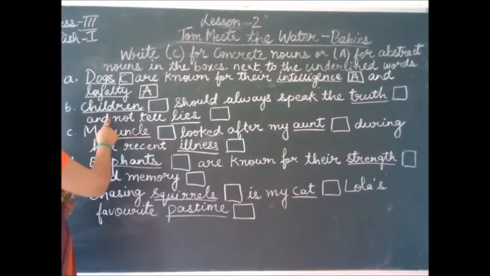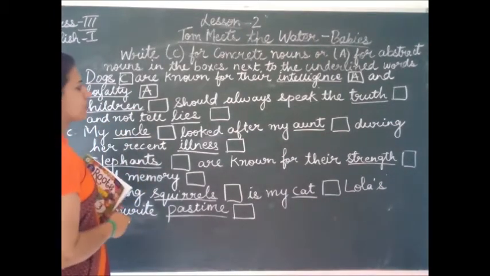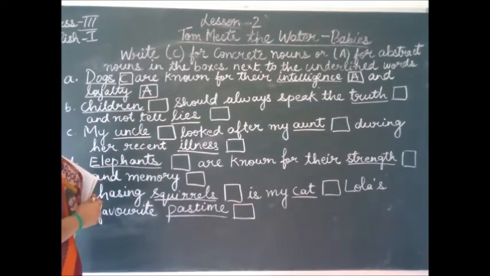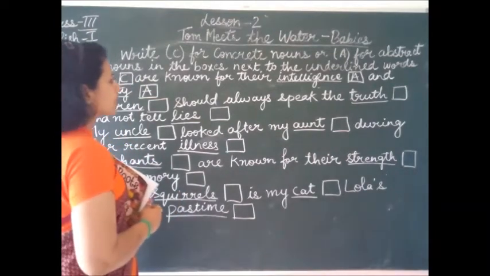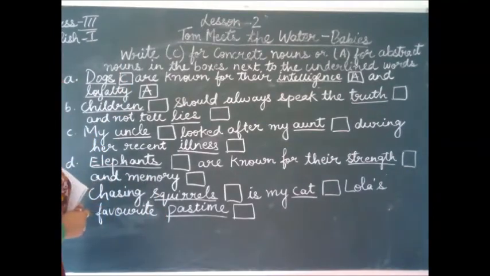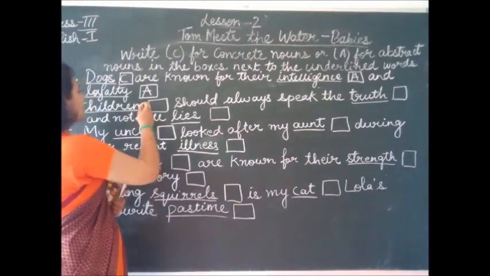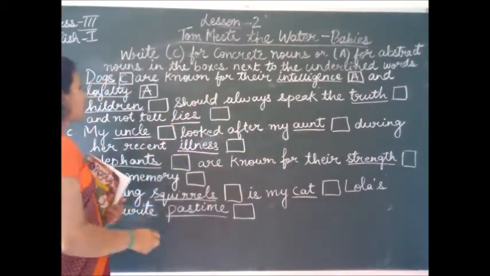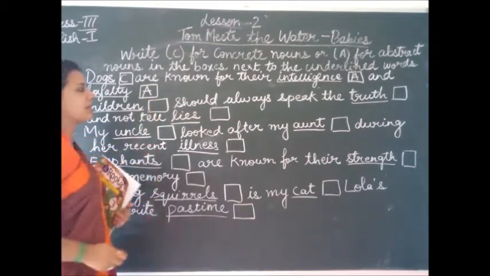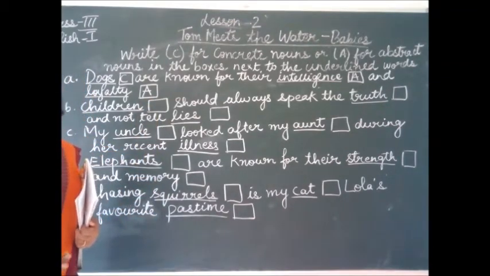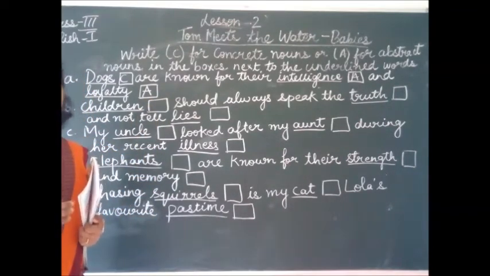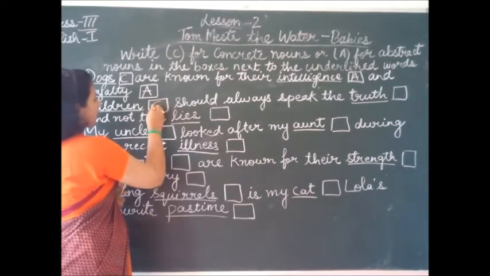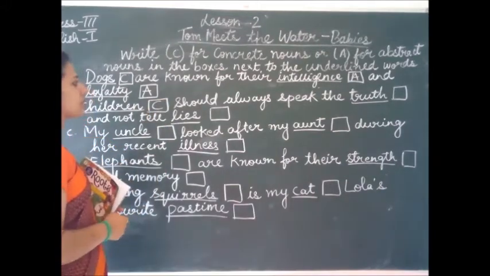Now come to the second sentence: Children should always speak the truth and not tell lies. Again three words are underlined over here: children, truth and lies. Now what is children? Is it an abstract noun or a concrete noun? You can see children, you can touch children, isn't it? So this is your concrete noun. Just write C in the box.